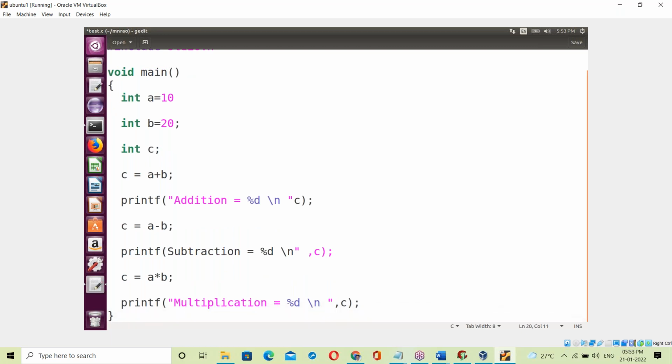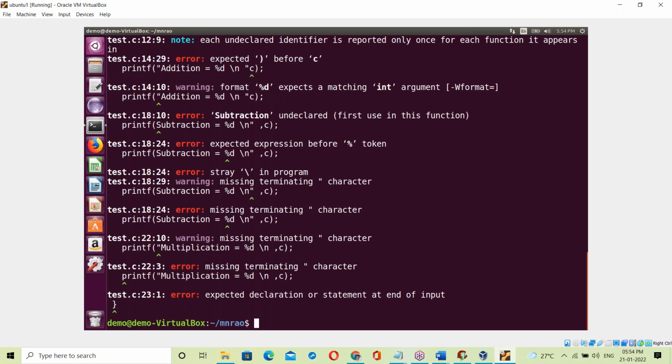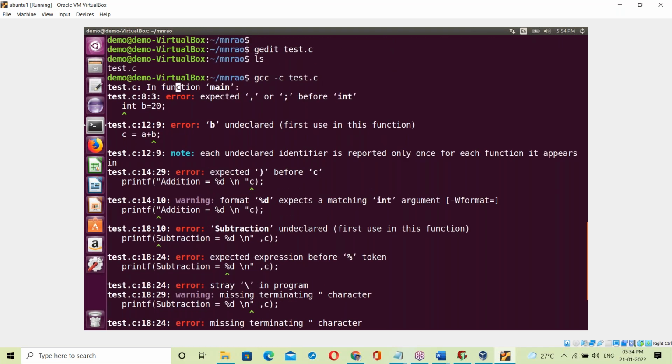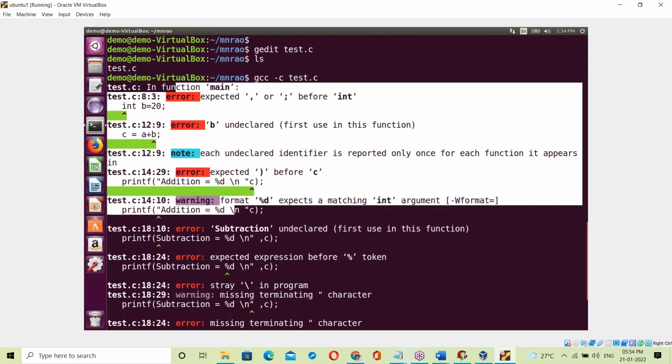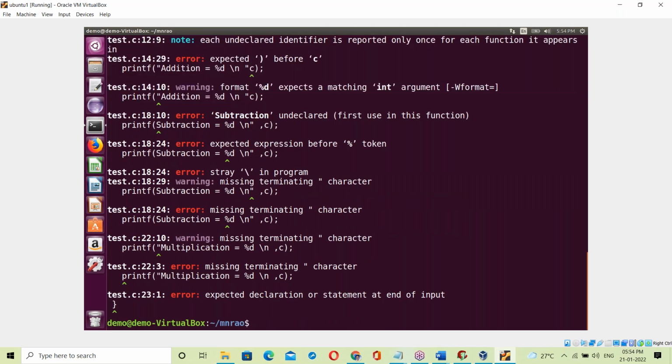Same point I'm explaining now. After saving, now compilation: gcc -c test.c. See, all the errors from top to bottom. The compiler checks the whole program from top to bottom.